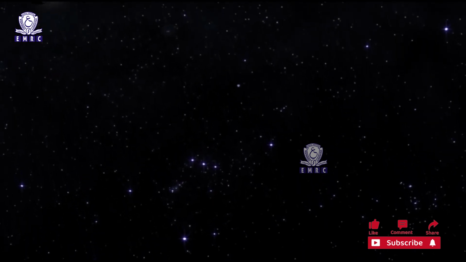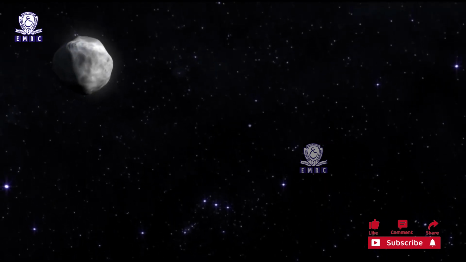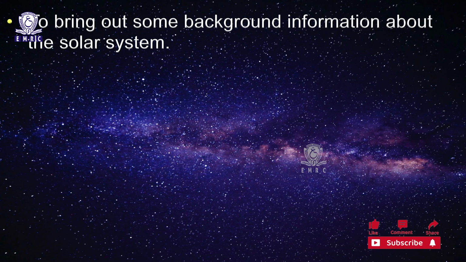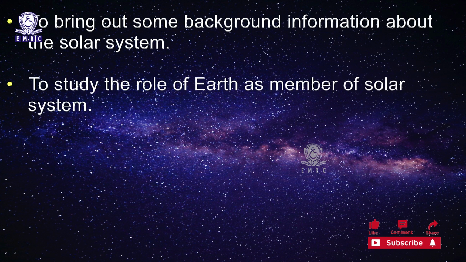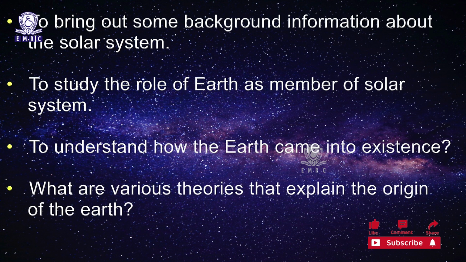Our solar system consists of 8 planets and the Earth is the only living planet. Keeping this perspective in view, the objectives of this lesson are: 1. To bring out some background information about the solar system. 2. To study the role of Earth as a member of the solar system. 3. To understand how the Earth came into existence. The 4th one is, what are the various theories that explain the origin of the Earth?